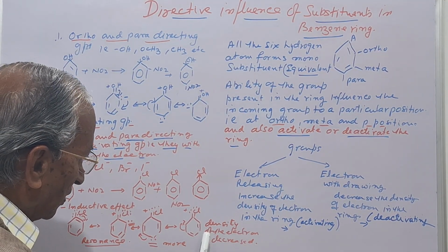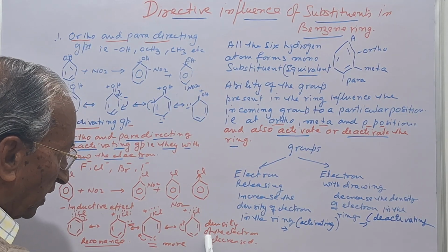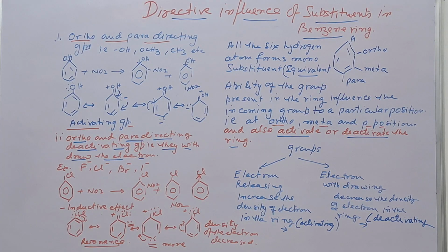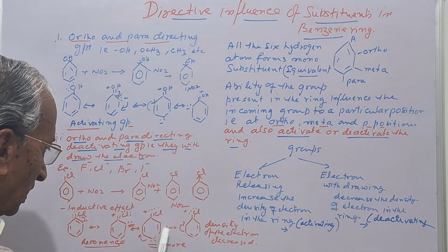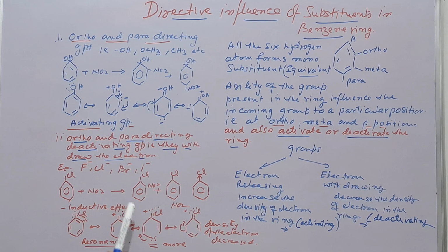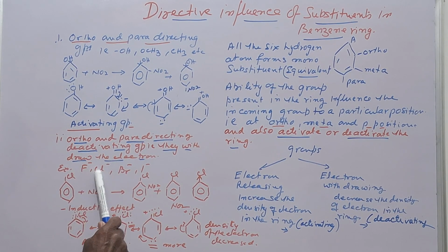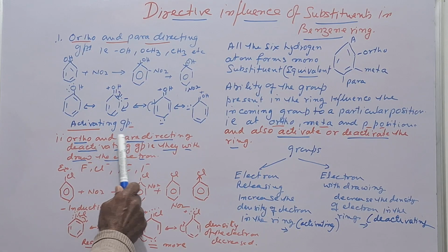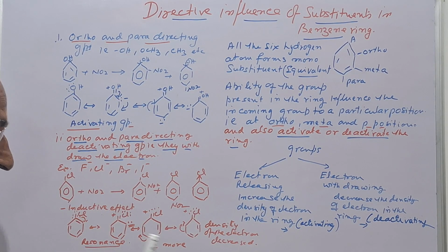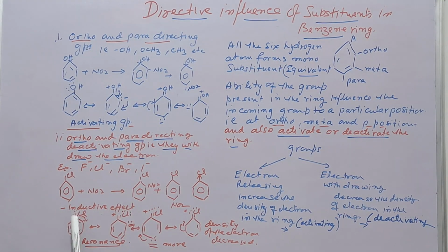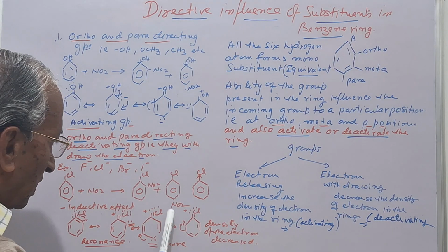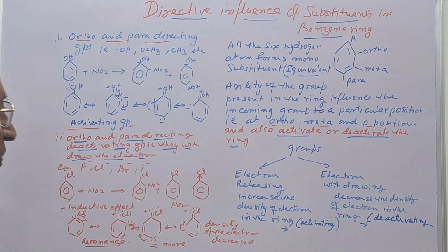So the density of electrons decreases overall, but at the ortho and para positions the density of electrons is more as compared to the meta position. So this is the very important thing, that though fluoro, chloro, bromo, iodine are ortho and para directing groups, they are deactivating in nature and they withdraw electrons, but due to the resonance effect they direct to the ortho and the para positions.